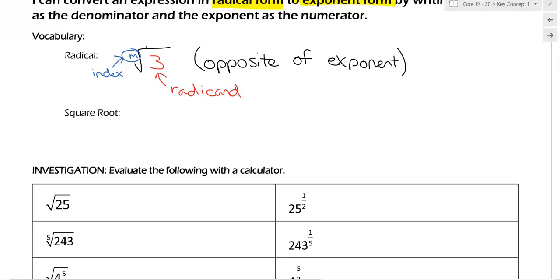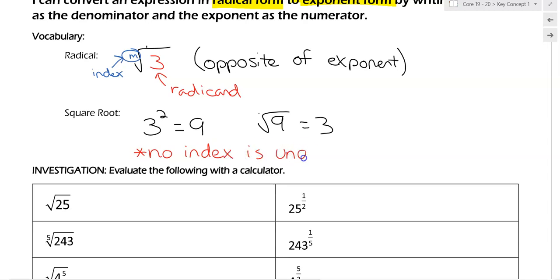A square root is the one that's most common. If I have 3 squared equals 9, then the square root of 9 equals 3. The square root has no index, which is understood to be 2.